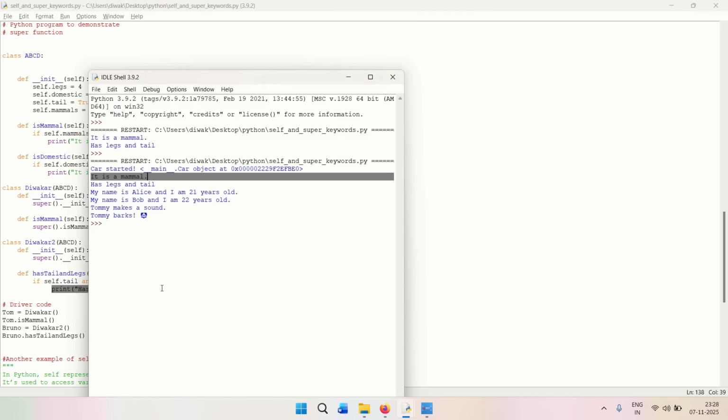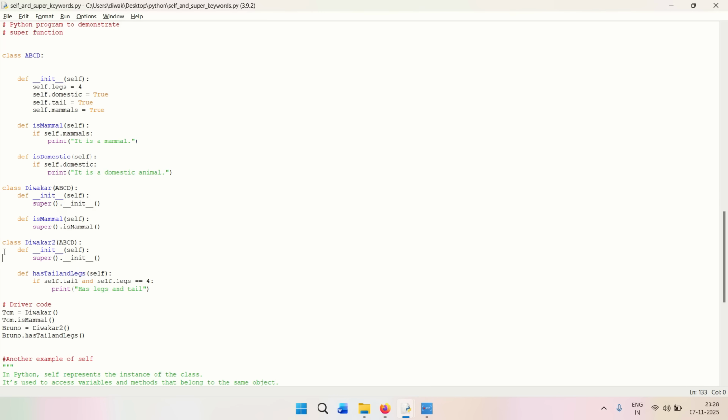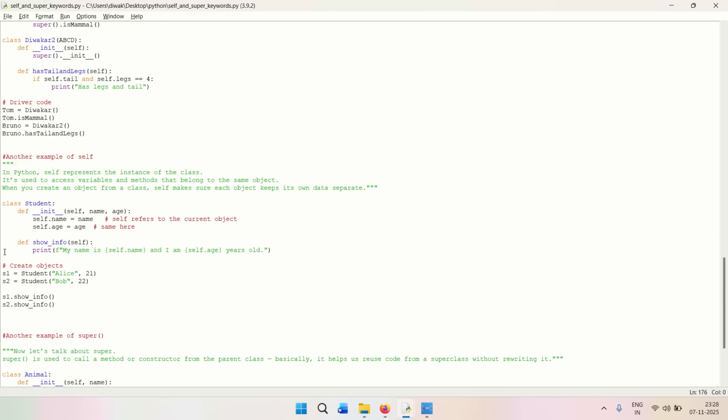So that is what has been done, and this value has been printed, right? So that is how it is. Now, let us go to another example of self.